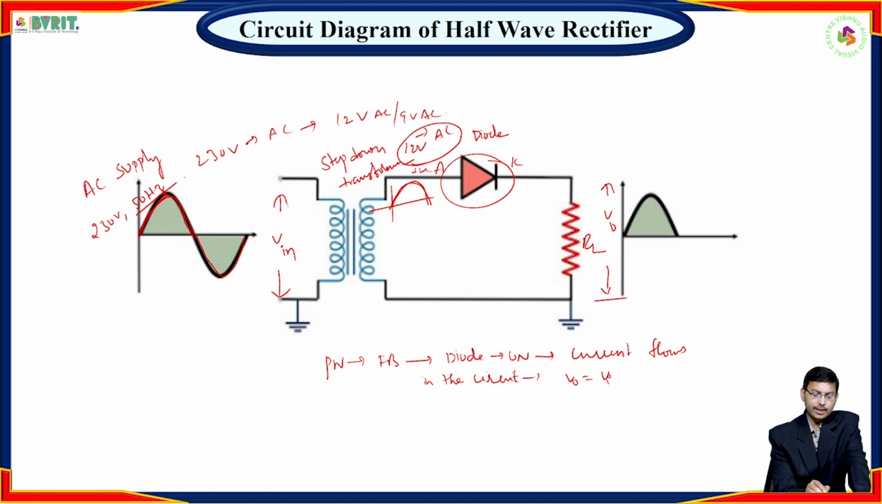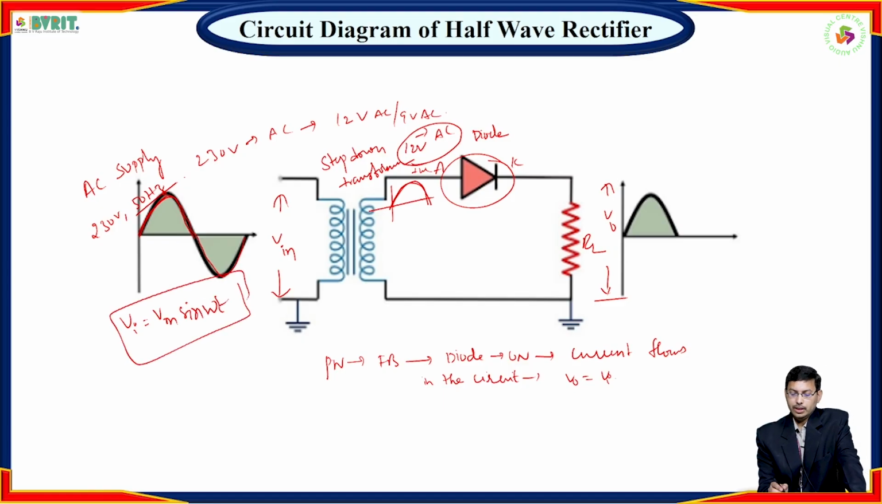You can assume Vi is nothing but Vm sin omega t. So this is our input signal. During forward bias the diode is on, that means current flows in the circuit, hence V0 is equal to Vi. Now during the negative half cycle, what happened?